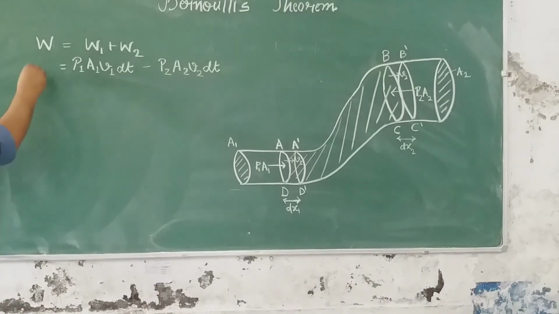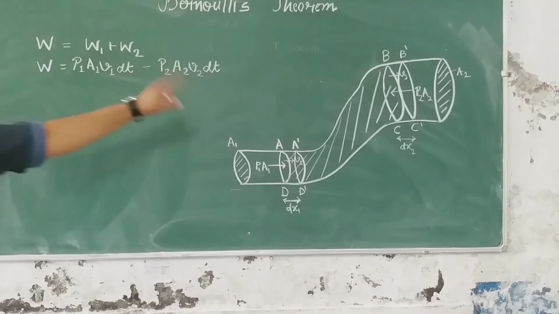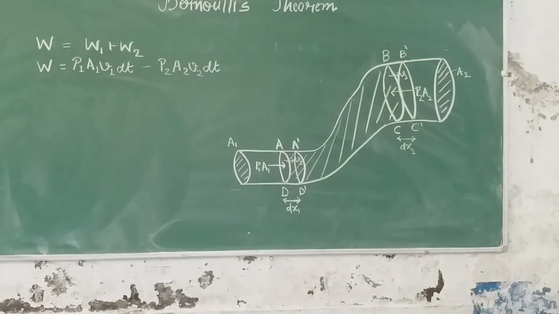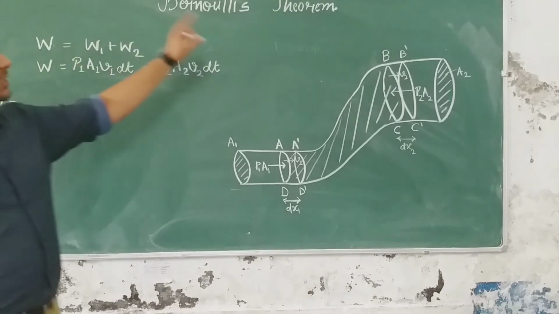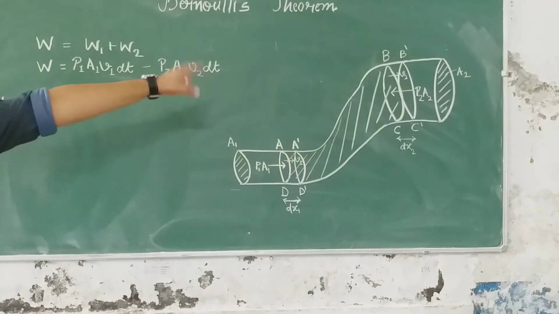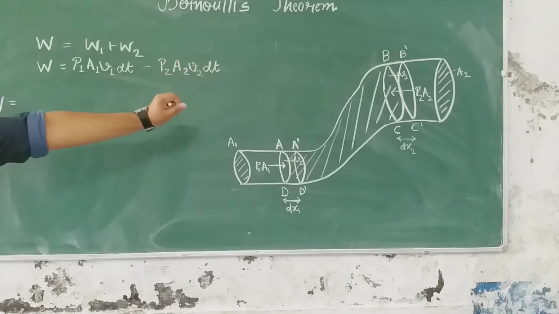Now, this work done W is used in giving kinetic energy and potential energy to the fluid. So this work done must be equal to the gain in potential energy and kinetic energy, right?